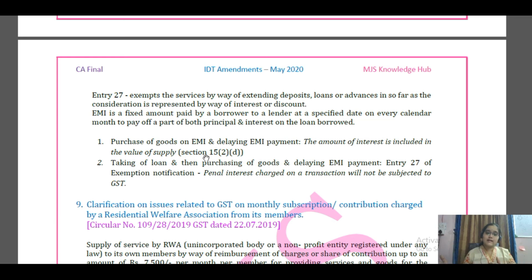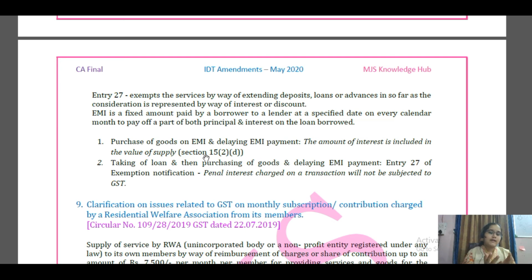But in the second category, where you are taking the loan and then purchasing the goods and delaying the payment of EMI, here entry 27 will apply. You have received the service of the loan and it is for a consideration by way of interest. Therefore, this penal interest charged on the transaction is not subject to GST because it is under the exemption category.